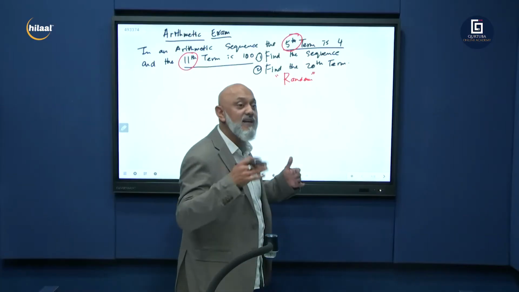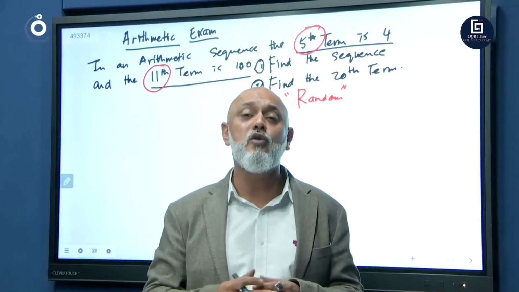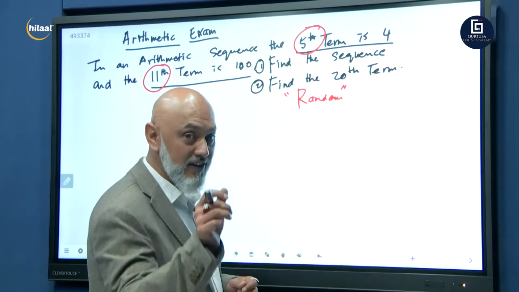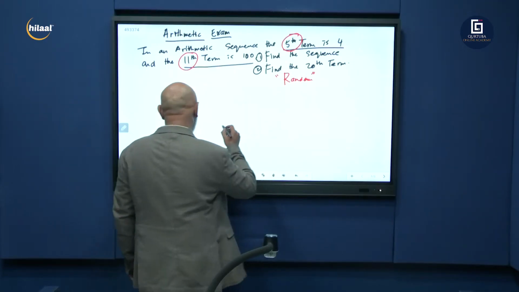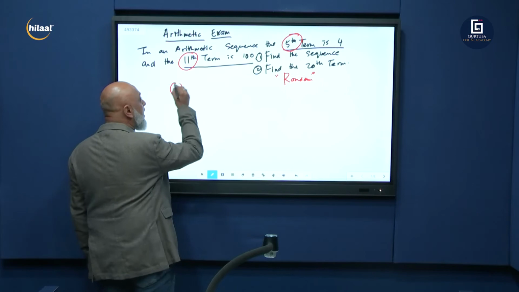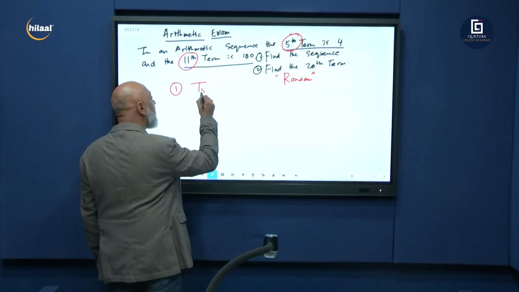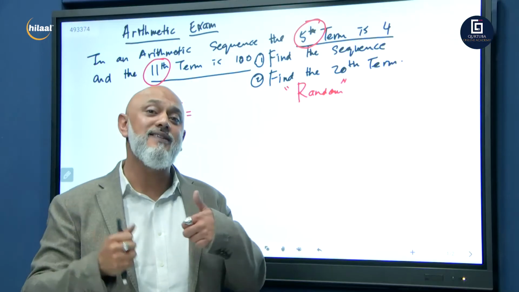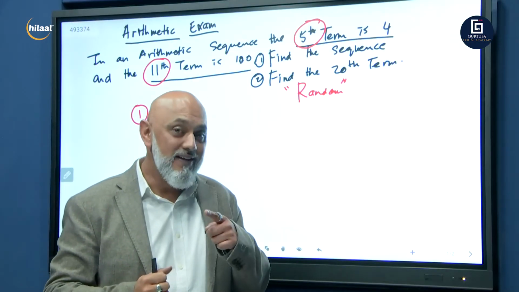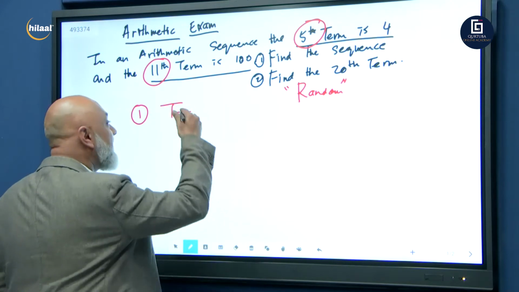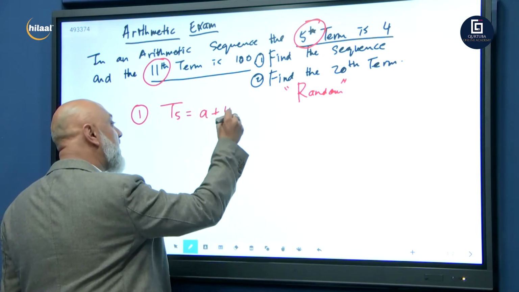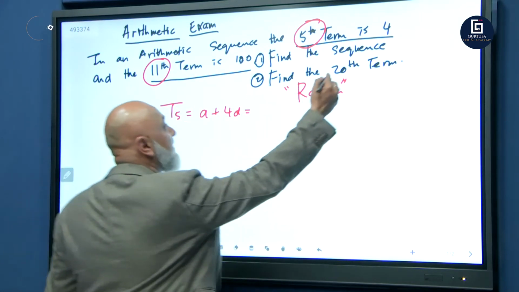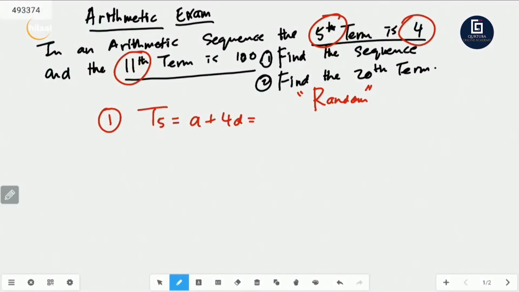Now we need to create these simultaneous equations. And how do we go about doing that? I'm about to show you. The answer to question number 1, T5. What did I tell you from our formula sheet when we just started? Term 5 is known as A plus 4D, remember? In arithmetic language, term 5 is known as A plus 4D, and it's given to us. It's 4, and that's equation number 1.